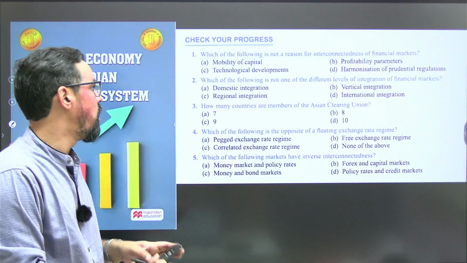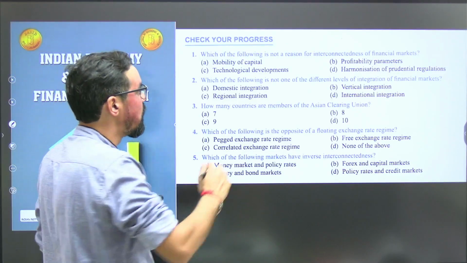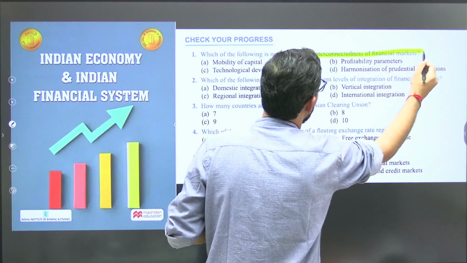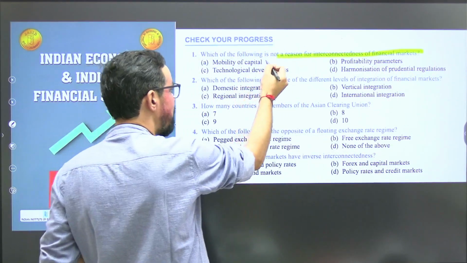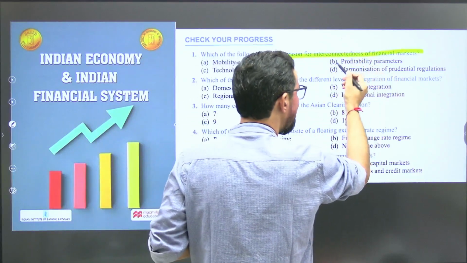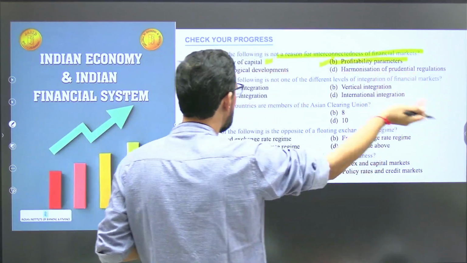Okay, so which of the following is not a reason for interconnectedness of financial markets? So what will be the correct answer? Mobility of capital is part of this. Profitability parameters, option B will be the correct answer.